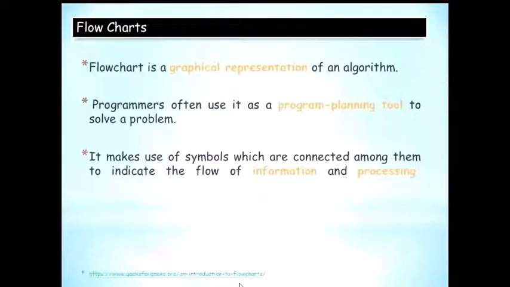The flowcharts consist of a lot of flowchart symbols. Let's see what they are. In an algorithm, we normally have a start or a stop. So these are represented by this symbol that you see on the screen.